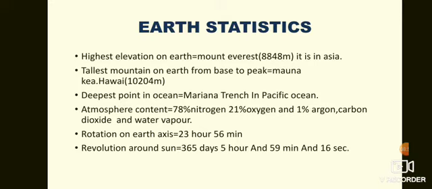I have given this information in my previous video also. So once again, the earth's atmosphere comprises 78% nitrogen, 21% oxygen, and 1% argon, carbon dioxide and water vapor.